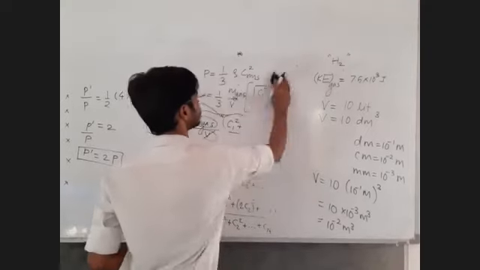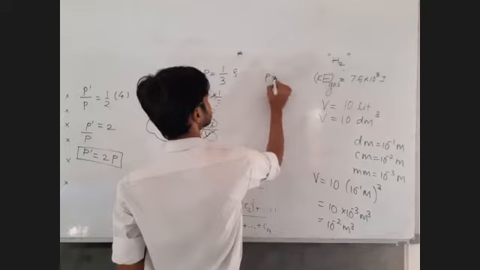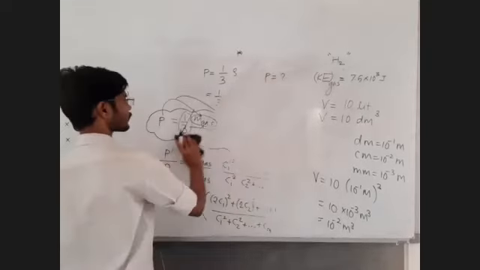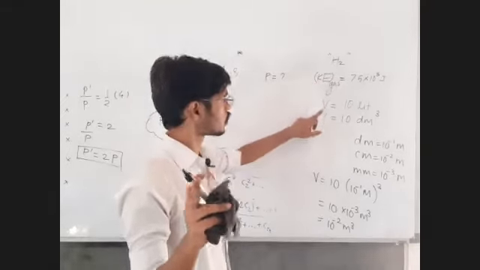Now, what is the pressure of the gas? P is equal to question mark. The kinetic energy of the gas is given to you, volume is given to you,